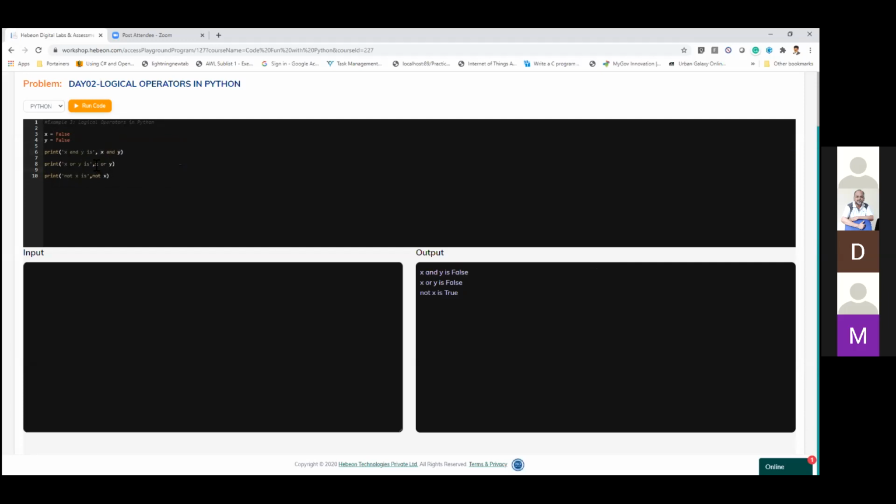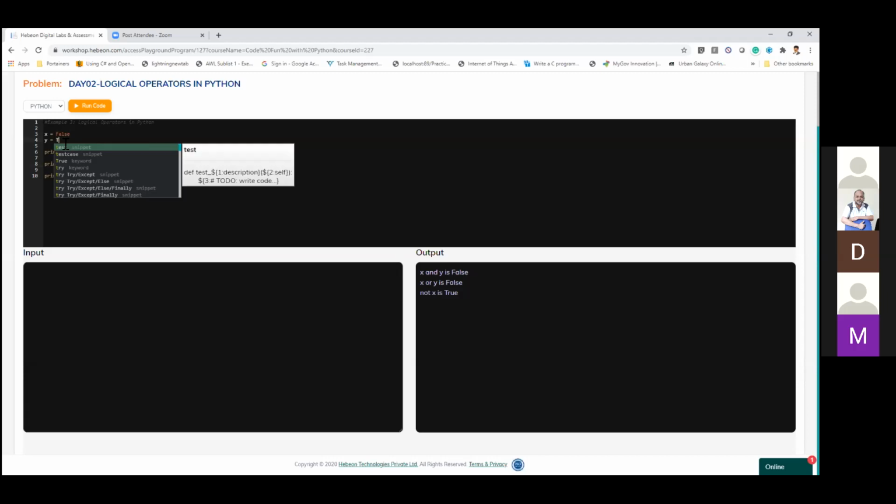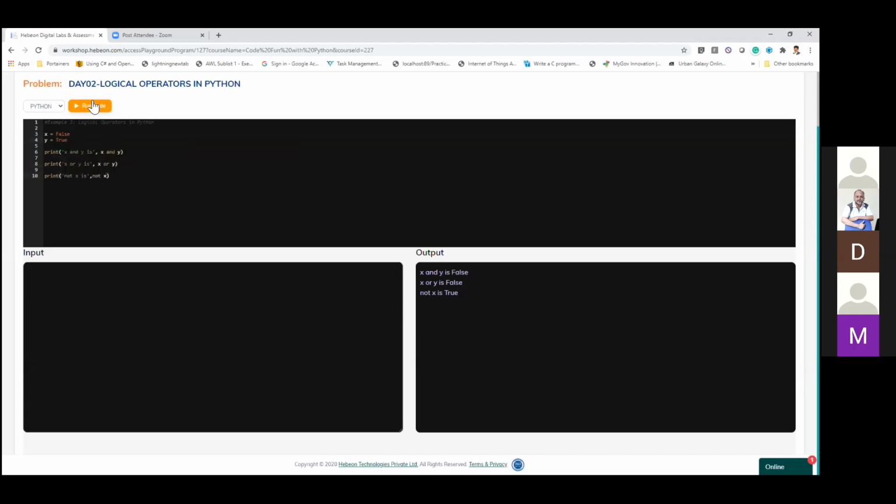Similarly, here it is the other way around, right? One has to be true, the other one need not be, so it will take it as true. Since here both are false, it is returning false. So if I change 1 to true, what could be the output? So this is true. X is true or Y is false.